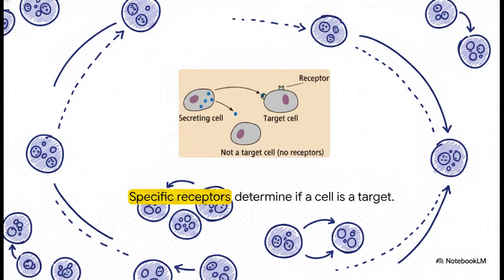But here's the golden rule of endocrinology. A cell is only a target if it actually holds the specific receptor key for that exact hormone. If a cell lacks the receptor, the hormone just floats right on by without doing a thing. Now, hormones can travel far through the bloodstream, but they can also act locally. You've got autocrine hormones that act on the exact same cell that fired them, and paracrine hormones whispering to their direct neighbors. In all cases, though, the receptor is the master key.